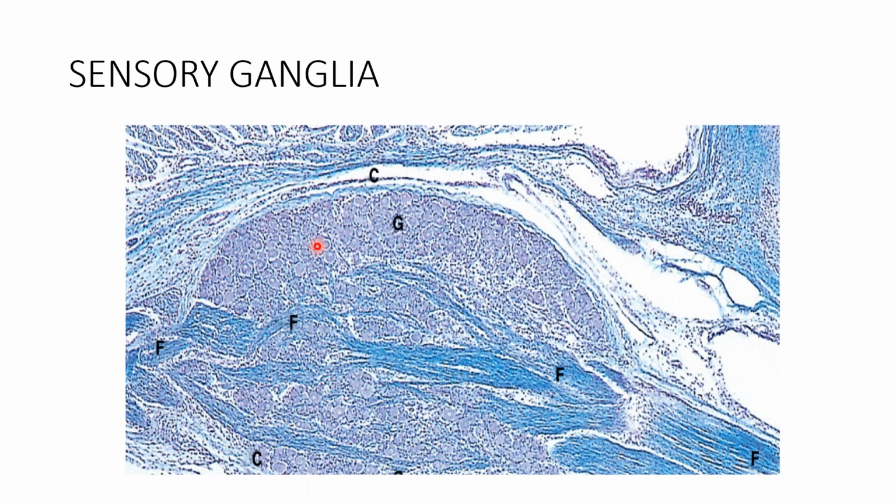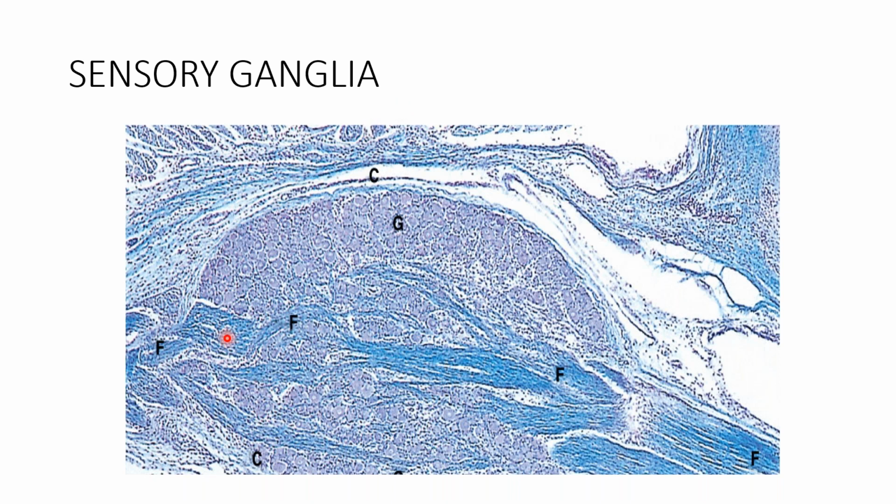And these are the two different types of the ganglion: one is the sensory ganglion and the other is the autonomic ganglion, which are present in the autonomic nervous system. Now, to differentiate between the sensory ganglion and the autonomic ganglion, we have to differentiate.